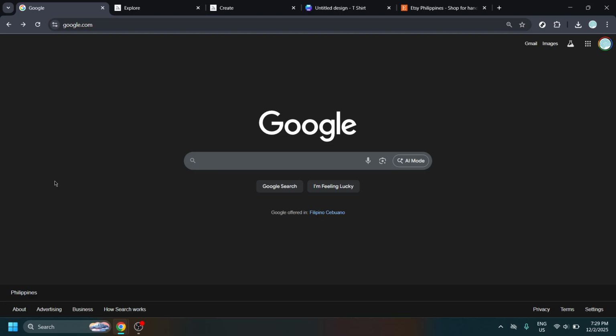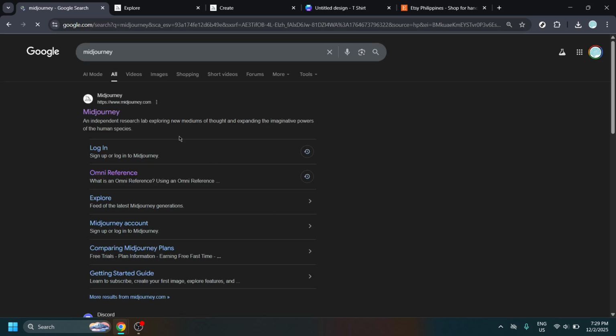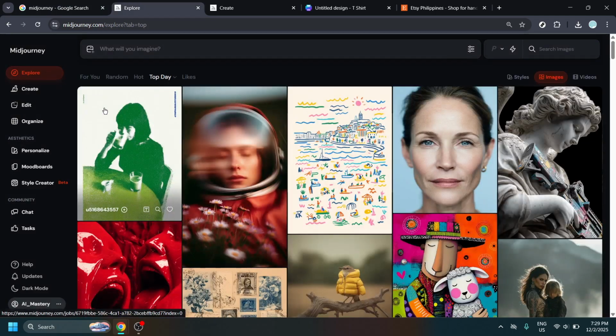First, open your browser and head to Google. This is simply the quickest way to find what we need without memorizing links. In the search box, type Midjourney and look for the official website. Click through to the Midjourney site so you can access the image generation tools. If you're prompted to sign in, go ahead and do that so your creations can be saved and downloaded in full quality.